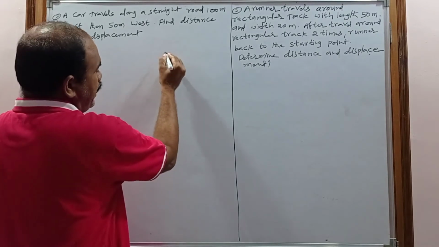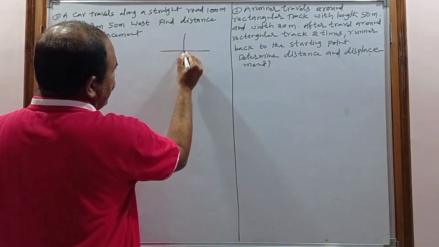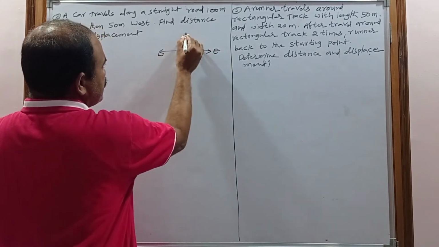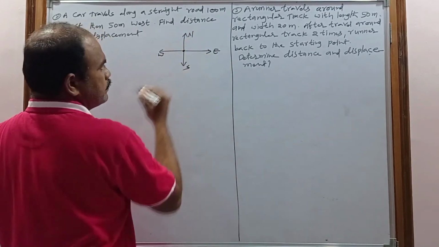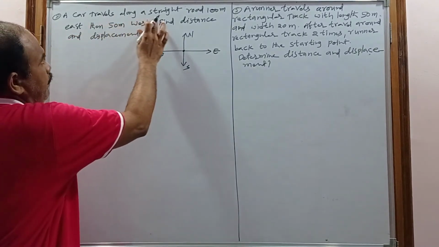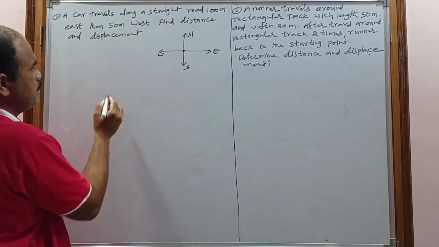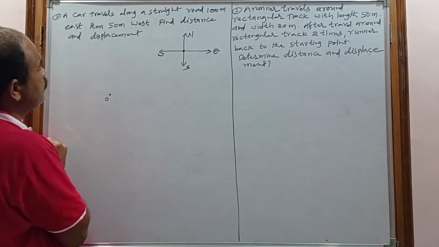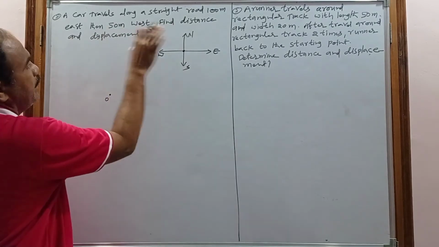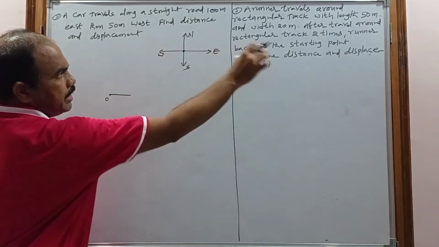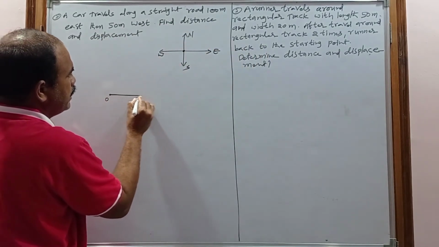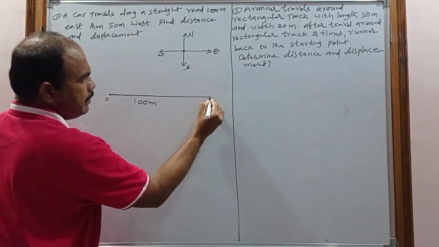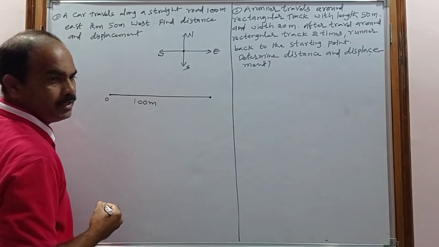So what is the representation of the direction? This is the representation of direction. This is the original starting point. This is the east direction and this is the west. This is the north and south. So now the car travels along a straight road 100 meters east. First of all let us consider this origin or starting point O. First of all it covers 100 meters east, and this is the east direction. So in the east direction let us consider it covers how many meters? 100 meters and reaches a place. Consider it A.